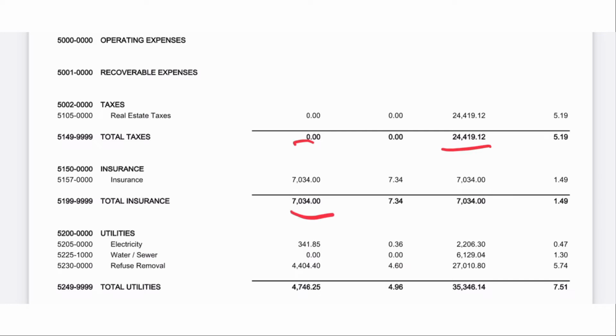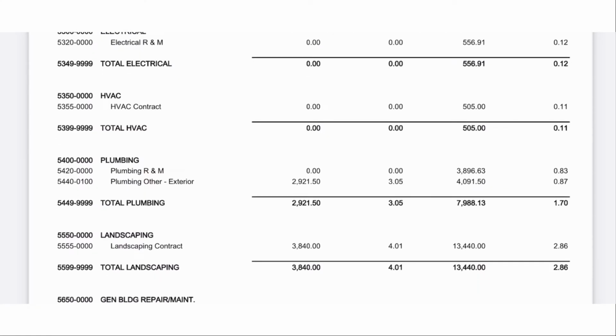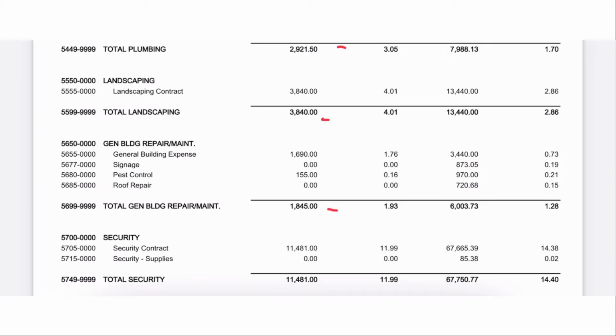You're gonna see that expensed every month, and utilities. So these are the recoverable expenses. These are things that we can pick back up in CAMs, so therefore they do not come directly out of the landlord's pocket. That's very, very important. Next, we're gonna move along. We're gonna keep looking through here. You'll see some plumbing, you'll see landscaping, general building repair.